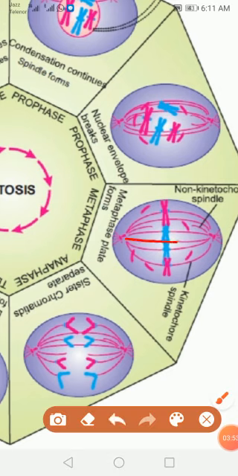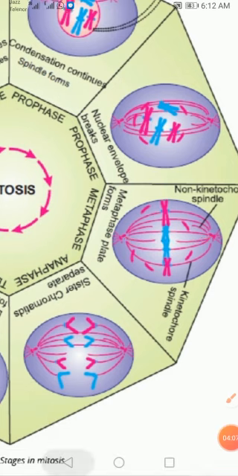For example, these are the fibers where no chromosomes are attached. These are called non-kinetochore fibers, and they also form in this metaphase. Okay, so these are the different changes that take place in metaphase. A major change is the formation of the metaphase plate.